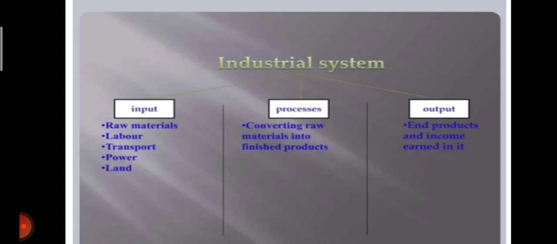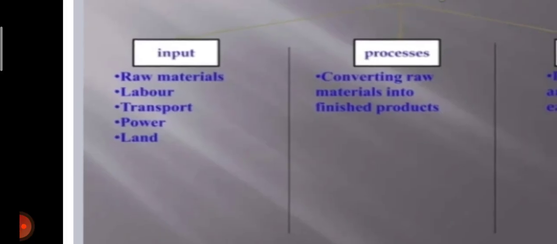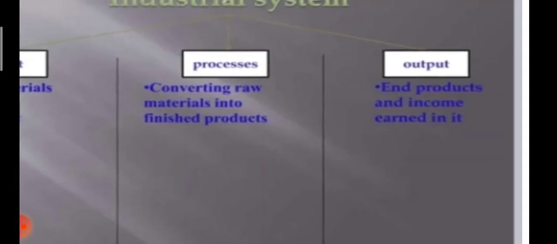Now, any industry works like an industrial system: input, process, and output. All these things are followed by an industry system. In the input of any industry: raw material, labor, transport, power, and land. The process of any industry is converting raw material into finished products.